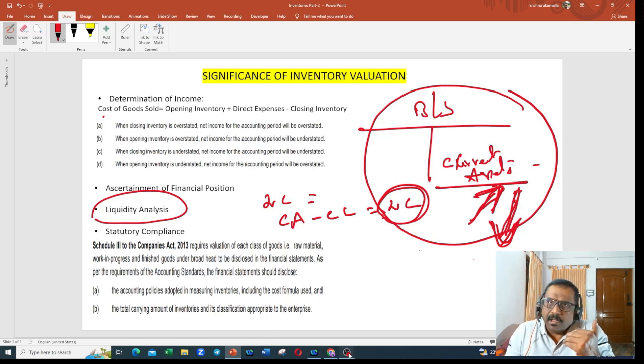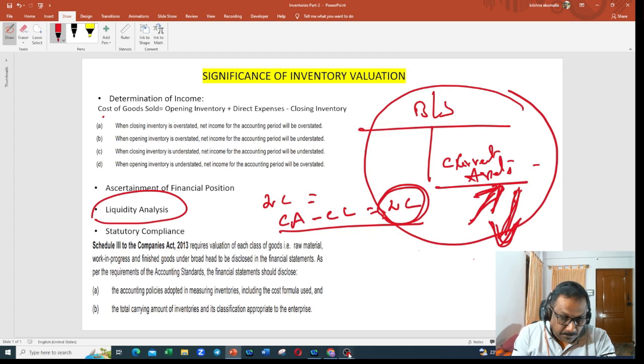So either understating or overstating of your inventory will have impact on working capital as well. It will have impact on your liquid assets. Correct? So you have to be very careful in terms of valuing your inventory. Otherwise, it will have impact on your working capital. You have to be careful.